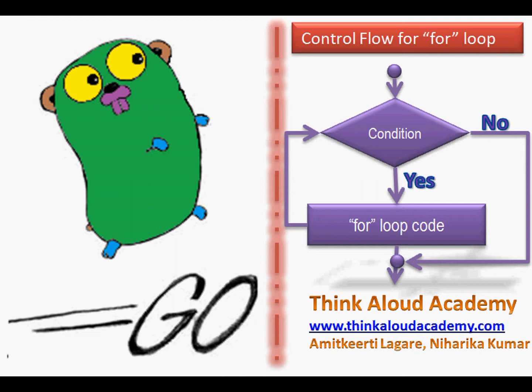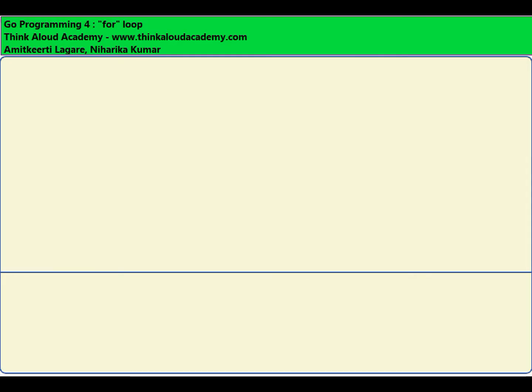Next we will look at some examples of how to write a for loop in Go programming language. So let's start writing the code. As usual, the first statement would be package main. Then we will import the fmt package. Then I'll write the main function.